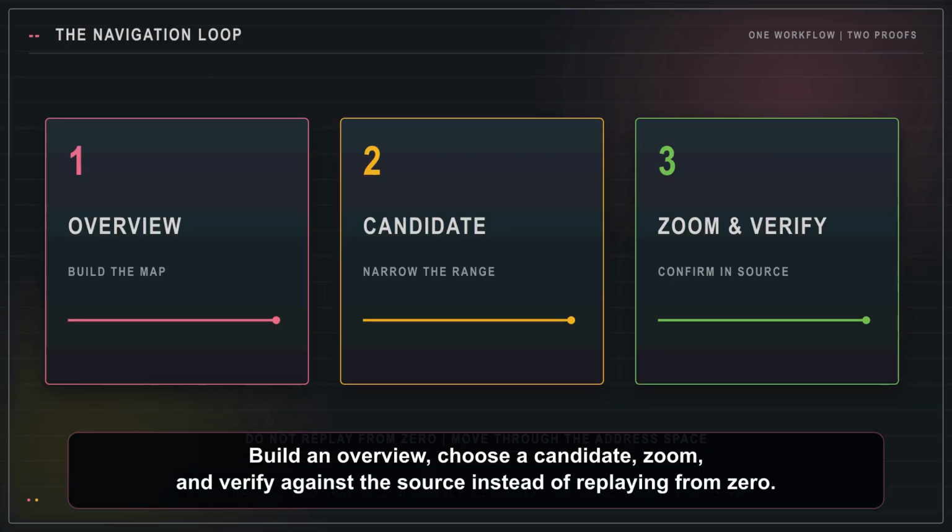Both examples use the same agent workflow. Build an overview, choose a candidate, zoom, and verify against the source instead of replaying from 0.